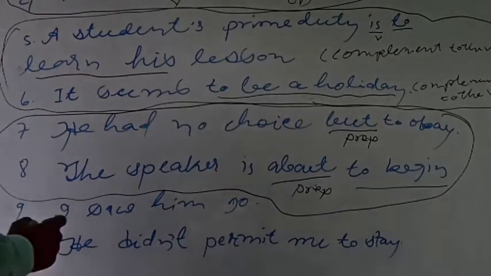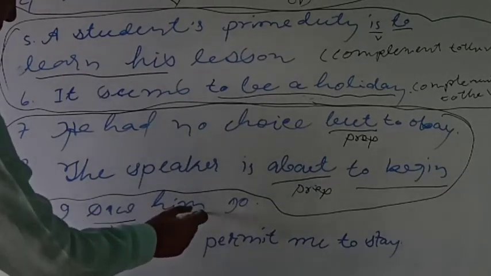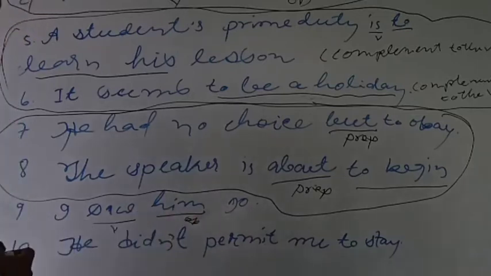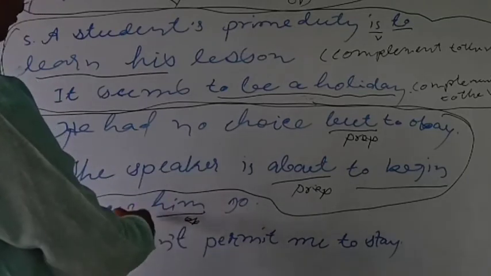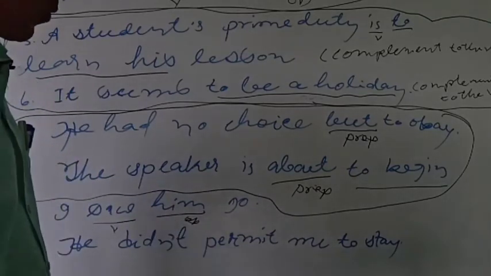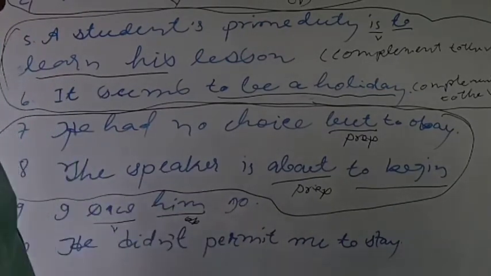Now see, I saw him. Here saw is the verb, and in this very sentence, him is the object. Now this go is completing the object him. I saw him go. Here go is a complement to the object, so this is called an objective complement.